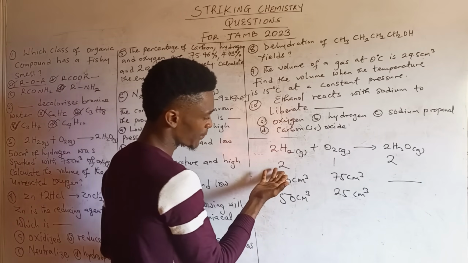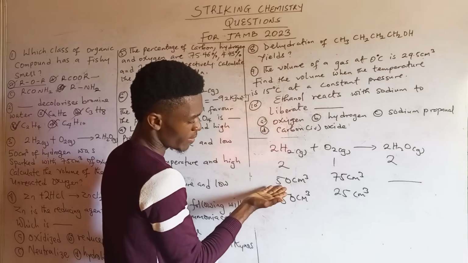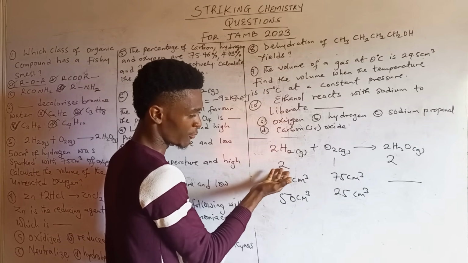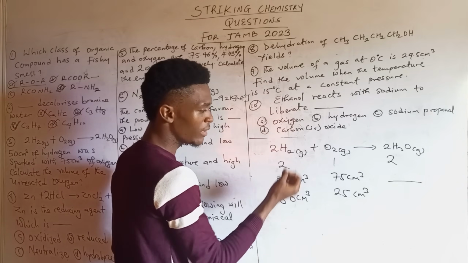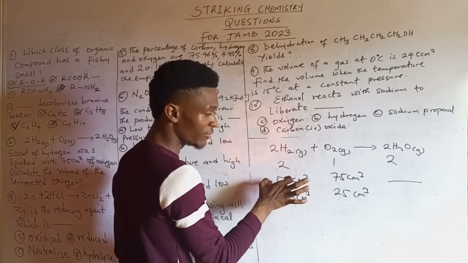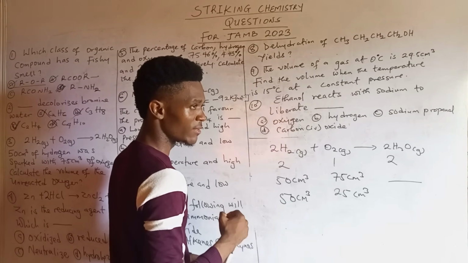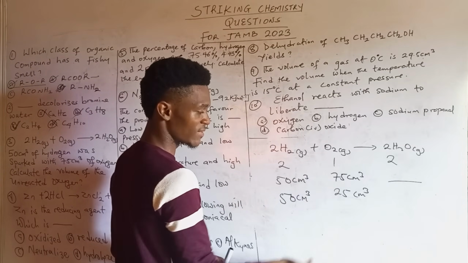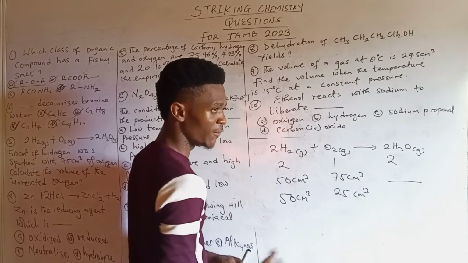Looking at this now, we have 50 cm cube of hydrogen, and it's equivalent to these 2. So it only needs 1 of oxygen of that volume that it occupies. So it means it needs 25 of oxygen to completely react.